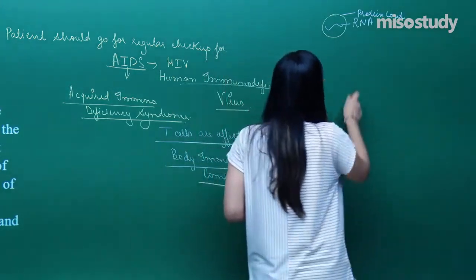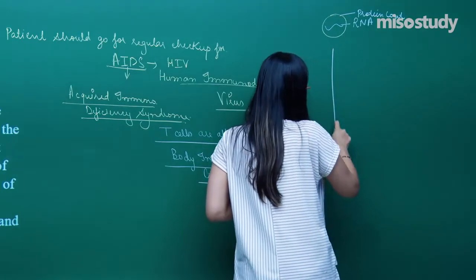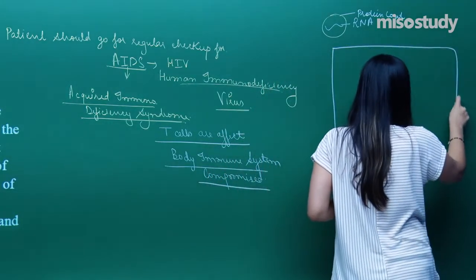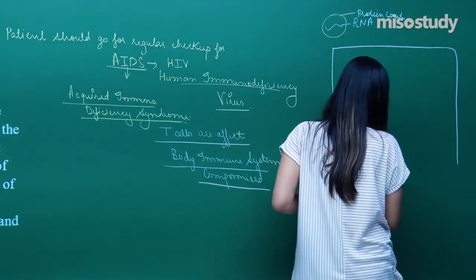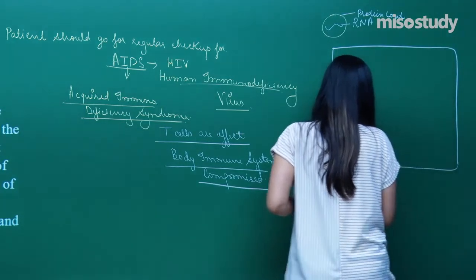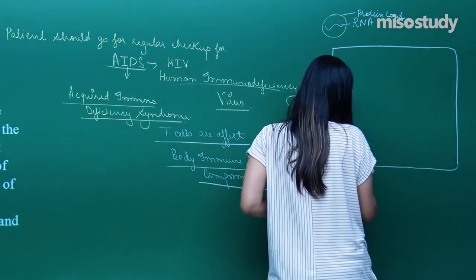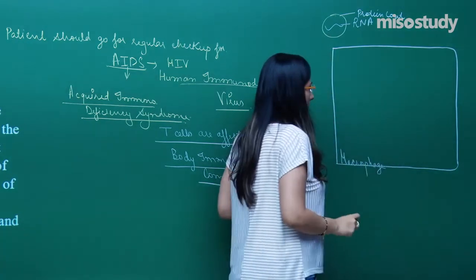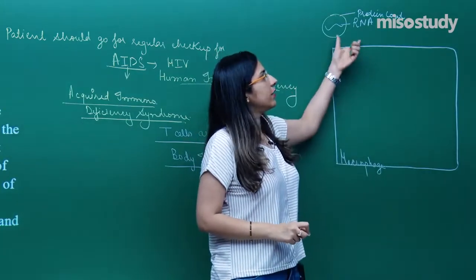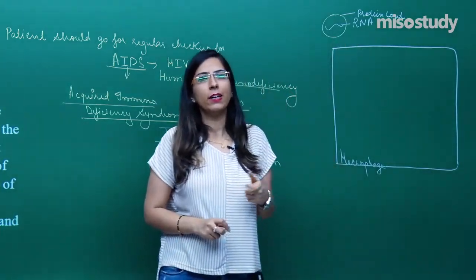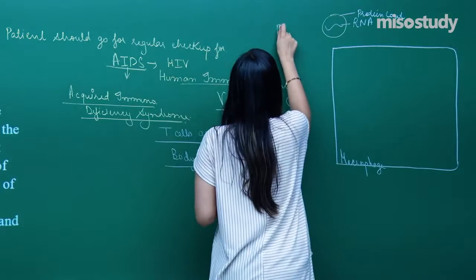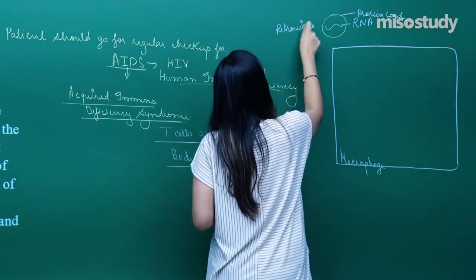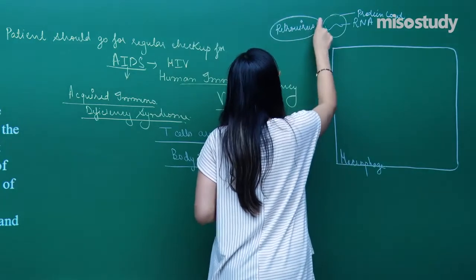Whenever this infection occurs, suppose this is one type of immune cell, suppose these are macrophages. Now what will happen? This is a retrovirus, and it will enter inside the cell.